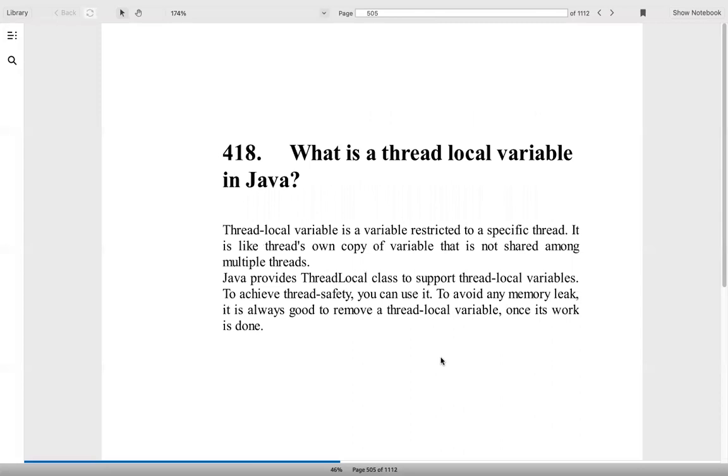And what is a thread local variable in Java? A thread local variable in Java is restricted to a specific thread. It's kind of its own copy of the variable, which is not shared across multiple threads. So Java provides the ThreadLocal class, which supports this thread local variable, and to achieve thread safety, we can use it. To avoid memory leaks, it is always good to remove the thread local variable once the work is done.